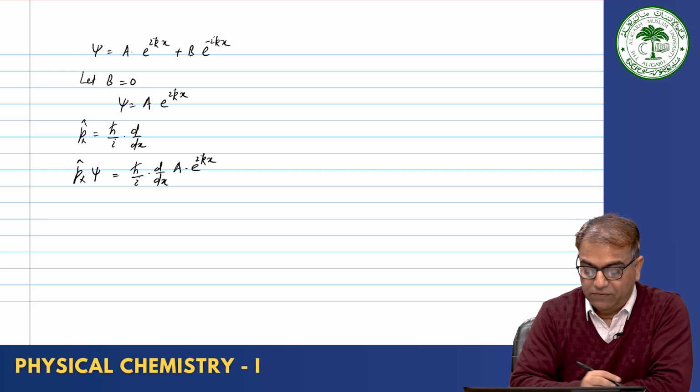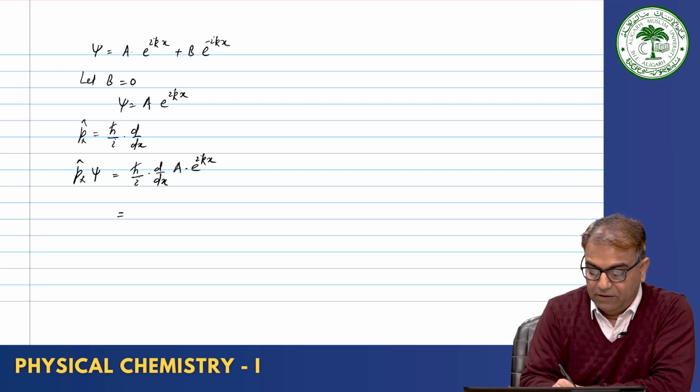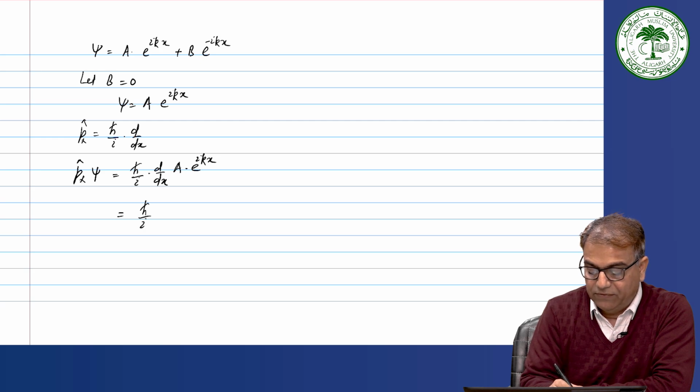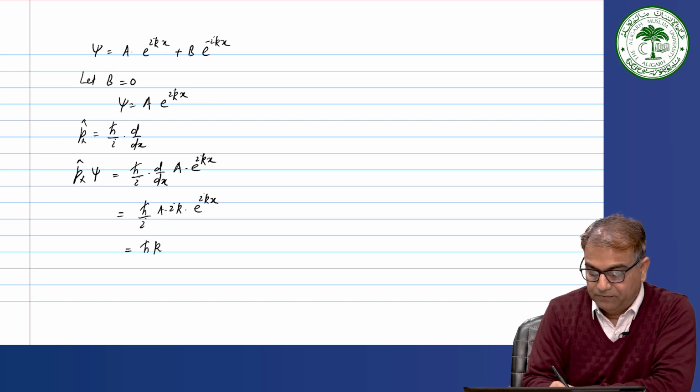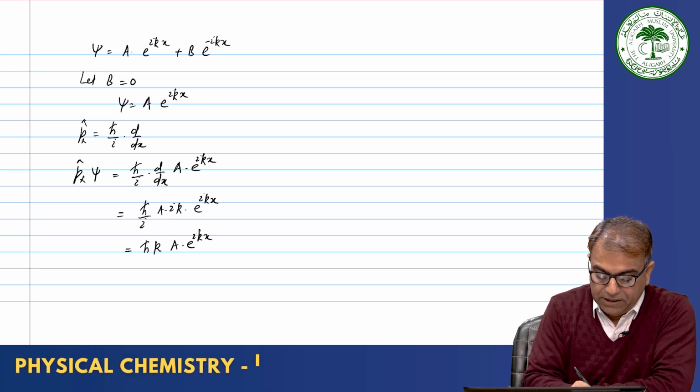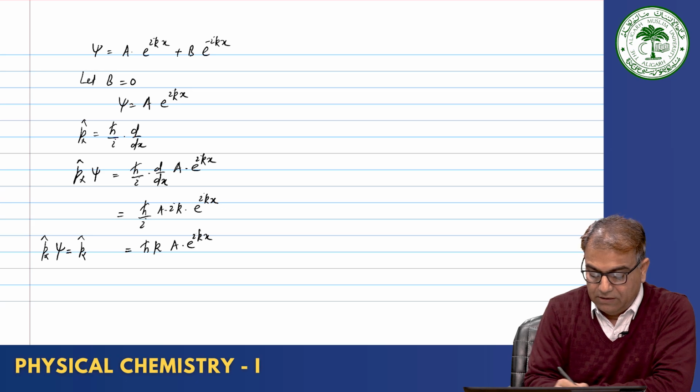Okay. And what will you have? You will have h cross i, and if you differentiate it, what do you get? You get a i k into exponential i k x, and if I rearrange this, what do you have? You have h cross k, then a exponential i k x. So, if you operate with an operator on a wave function like this one, what do you have? Your wave function was a exponential i k x.